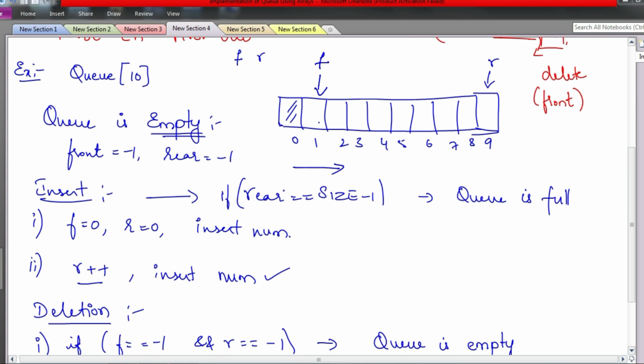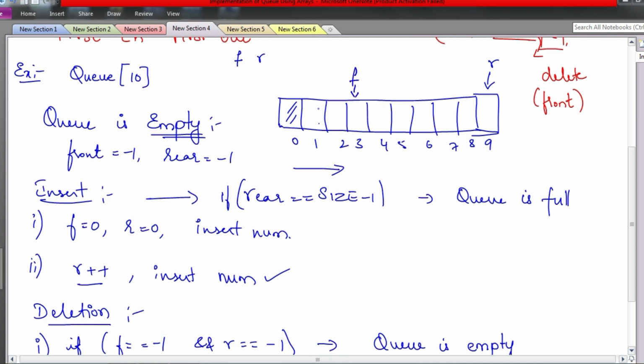We will not start from 0, because after two or three deletion operations, front would have moved. The earlier positions might have some numbers, but they no longer belong to the queue. Therefore, you should always start from front and end with the rear variable for displaying queue elements.